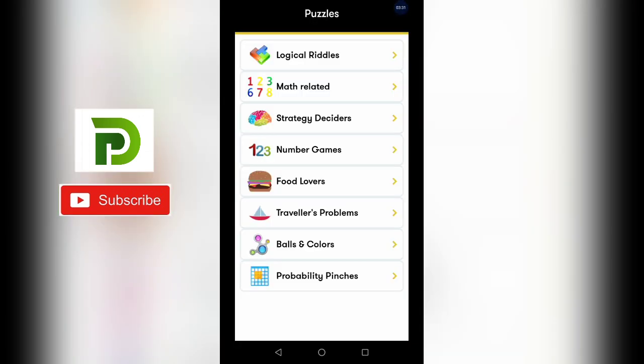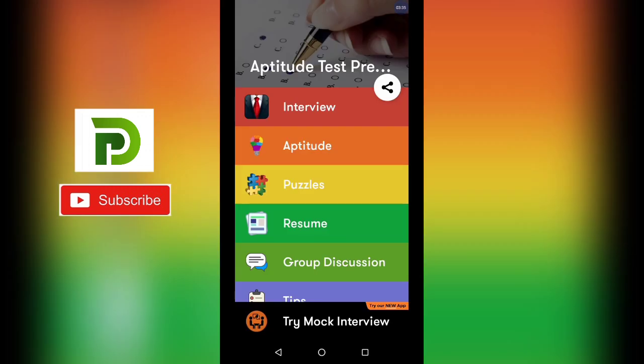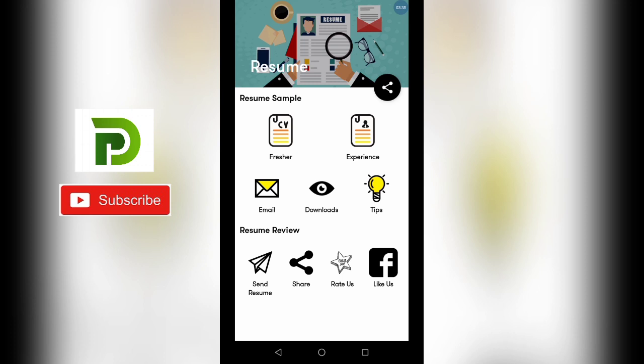Projects are also given, topics are given. Inside that topic, different projects are given. Then resume, how to make the resume, that is also given. Now for example here, if you are a fresher, if you click on fresher, the template for the fresher, how to make the resume for a fresher student, is given and it can be downloaded when you click on this fresher. Similarly, if you are an experienced person and you want the template for an experienced person, you can click on experience, you will get the resume for the experienced candidate. So you can download the sample of this resume here.